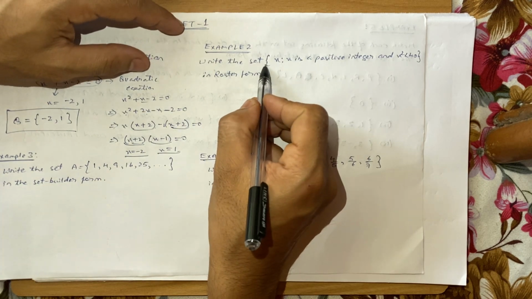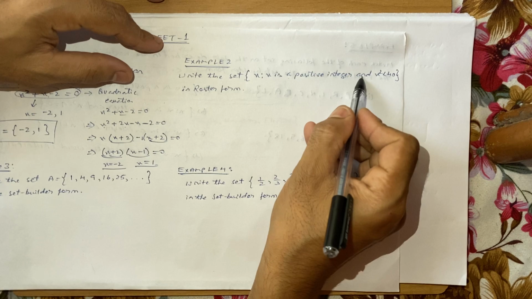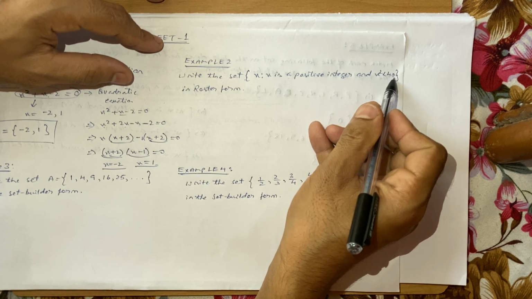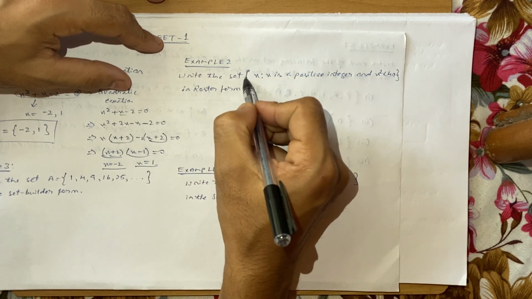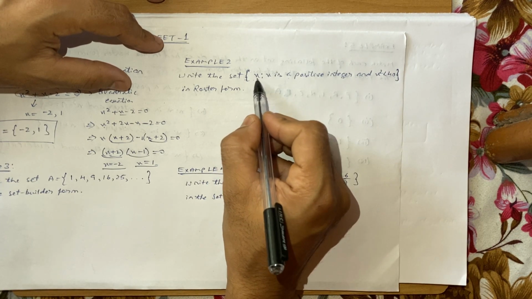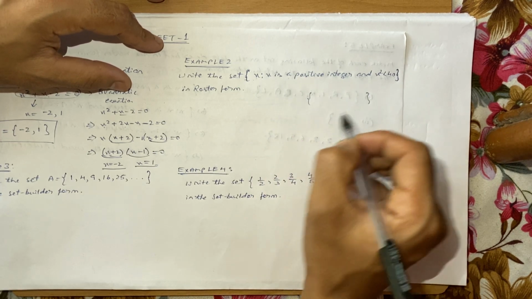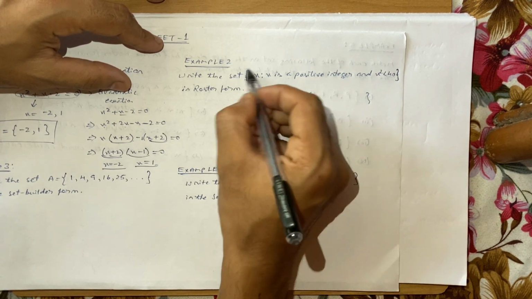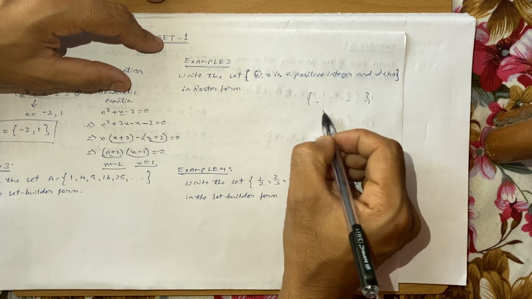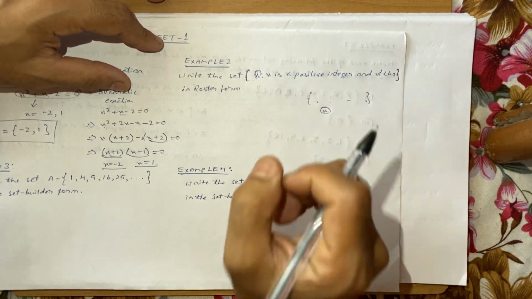Write the set x such that x is a positive integer and x squared is less than 40 in roster form. So this is the set builder form. Okay, so there is an element x. It says that there is a set in which each of the elements is x. Each of the elements has been supposed to be x. And what is the common nature of each of the elements? That it is a positive integer.